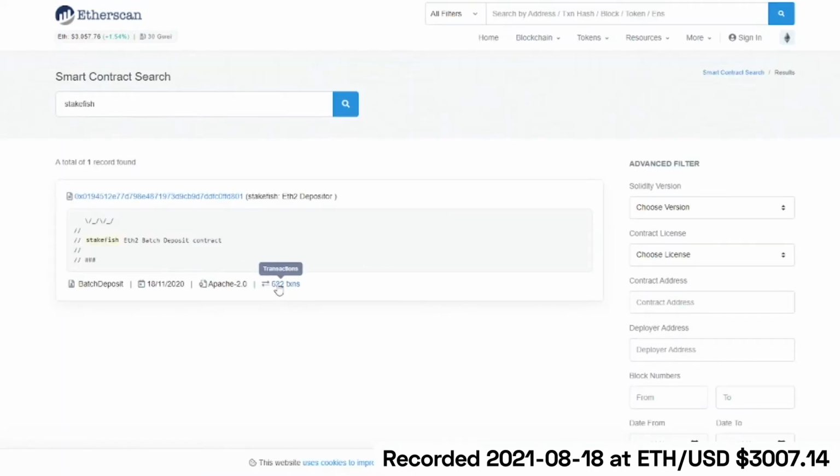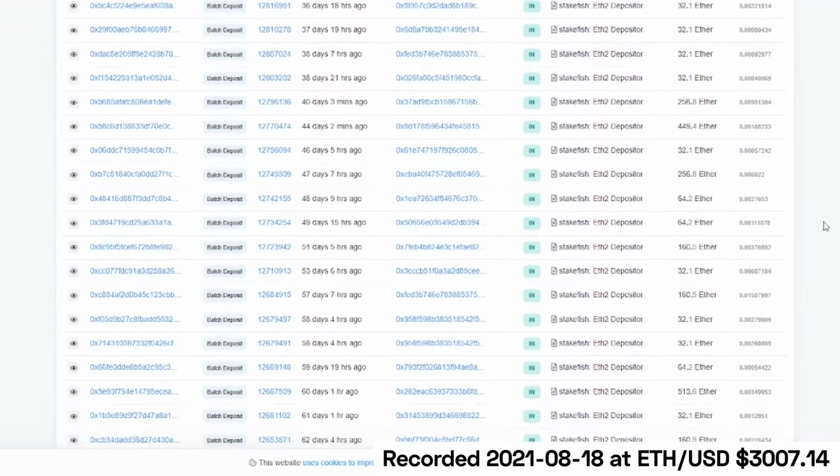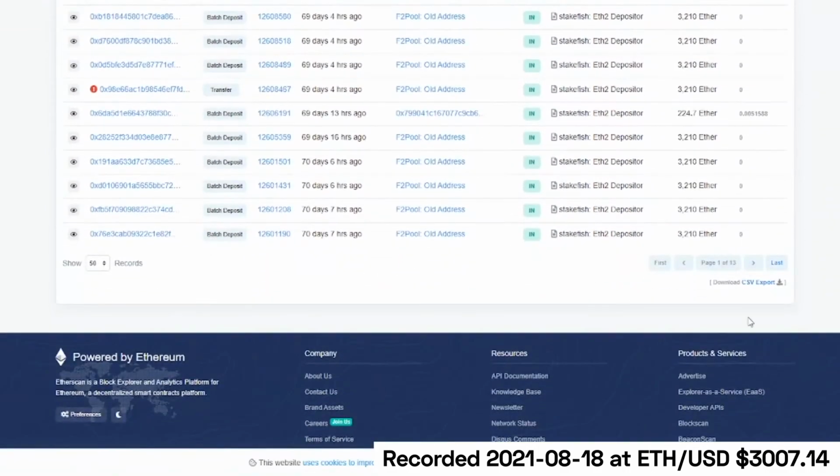We can see that there were 622 transactions, and we're going to check those out. And it looks like it was first deployed on November 18th of 2020. And here's a listing of the different transactions. What we're going to do is scroll all the way down to the bottom, and they have a little tool to do CSV export.